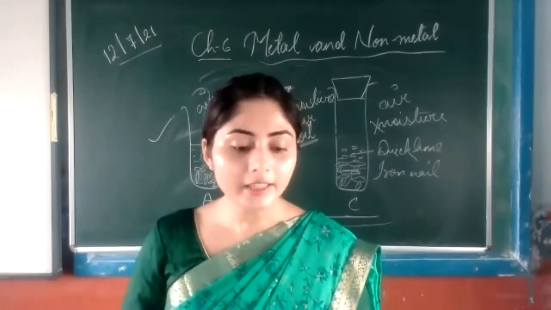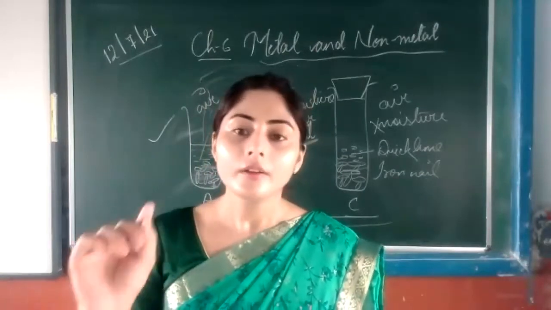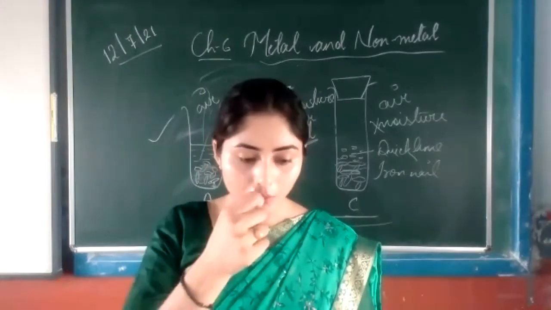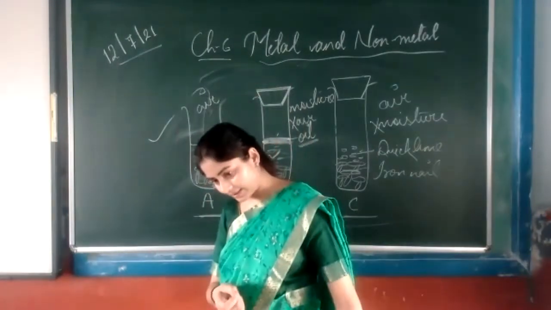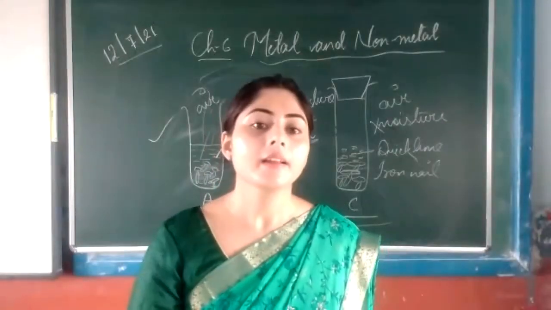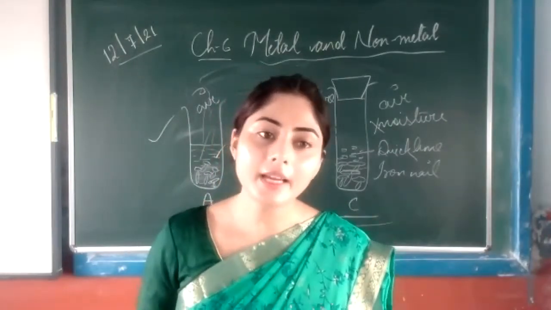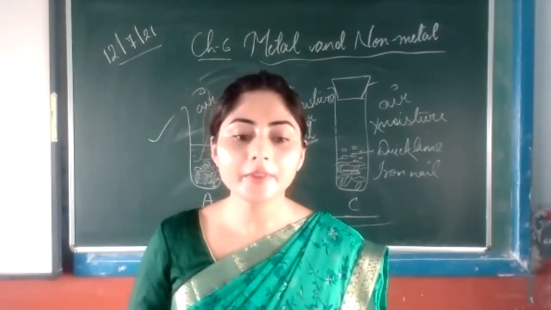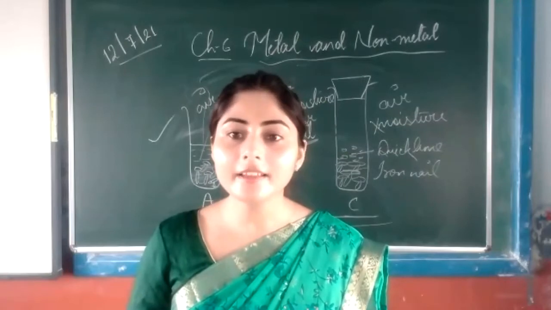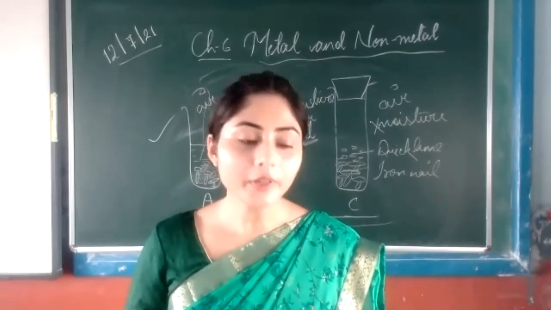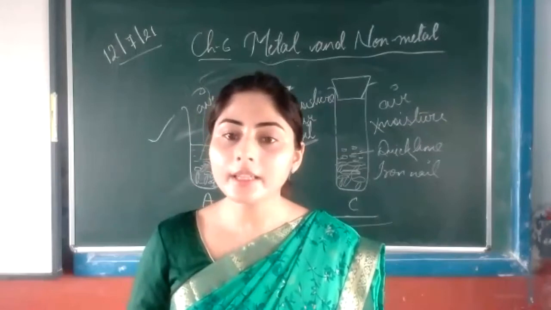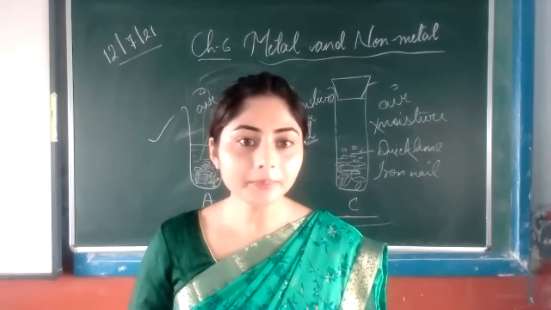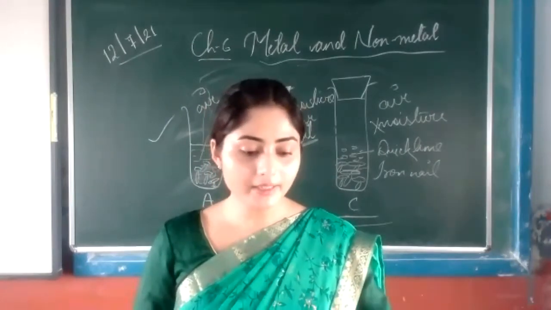Underline this: depositing a thin uniform layer of one metal over another by electrolysis is known as electroplating. Underline this, make a star on this. If I'm saying this, that means there's a reason behind that. Whatever lines I'm saying to underline in the chapter, underline them. Okay, so electroplating is clear.